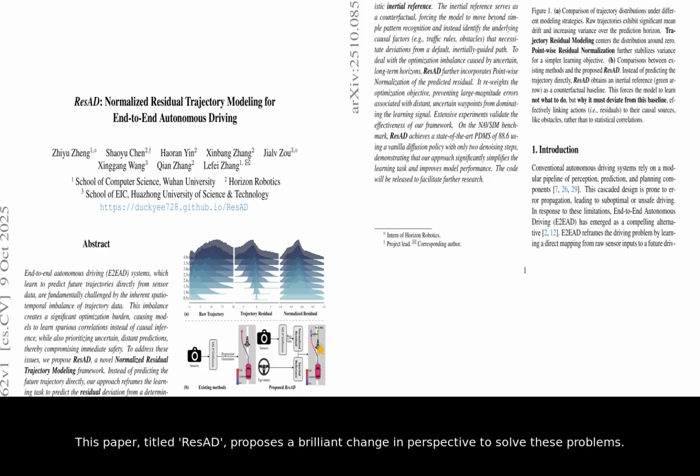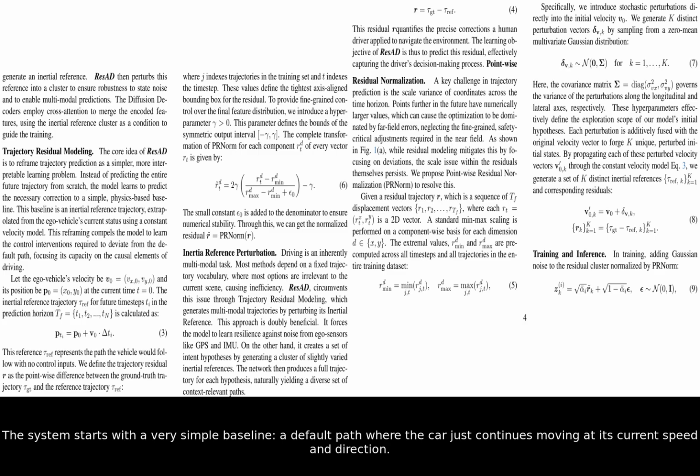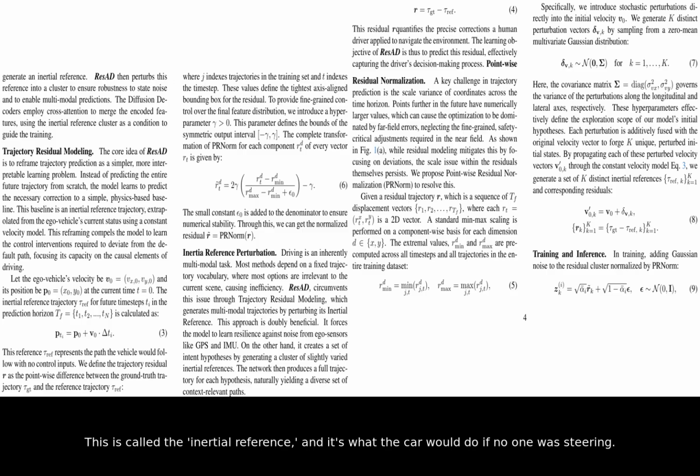This paper, titled ResAD, proposes a brilliant change in perspective to solve these problems. Instead of asking the AI, what is the future path, they ask it, why must the path change? The system starts with a very simple baseline, a default path where the car just continues moving at its current speed and direction. This is called the inertial reference, and it's what the car would do if no one was steering. The AI's only job is to learn the deviations, or residuals, from this simple path.